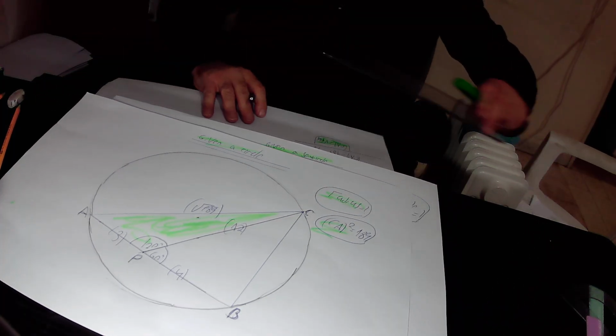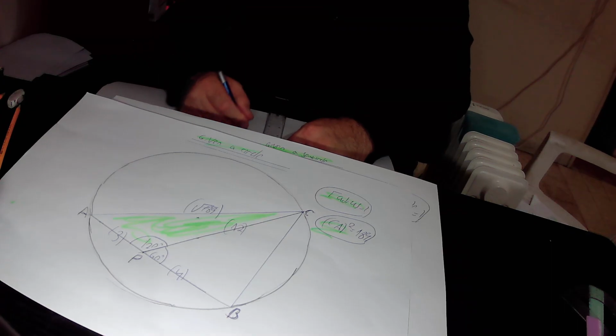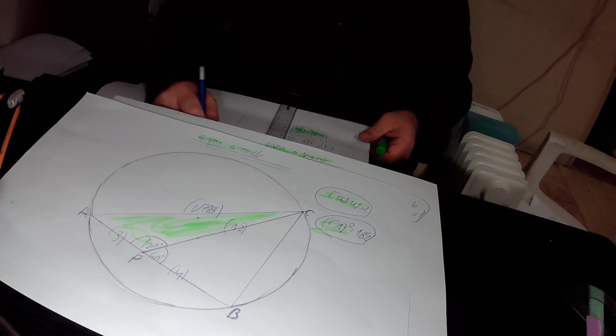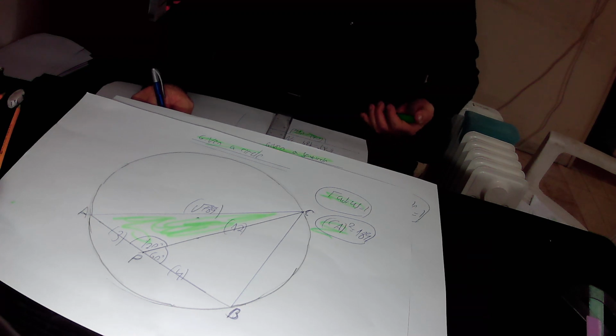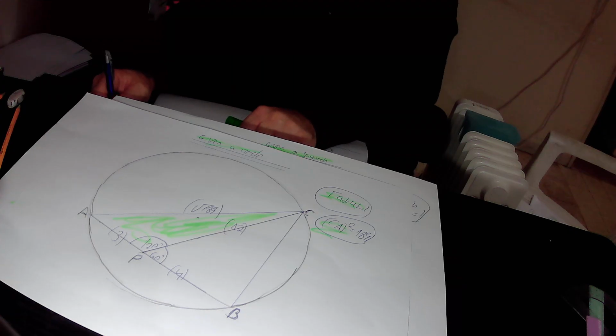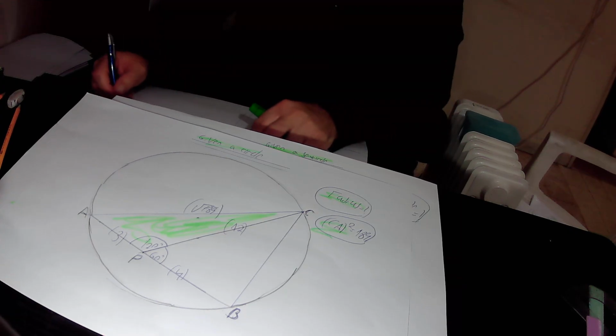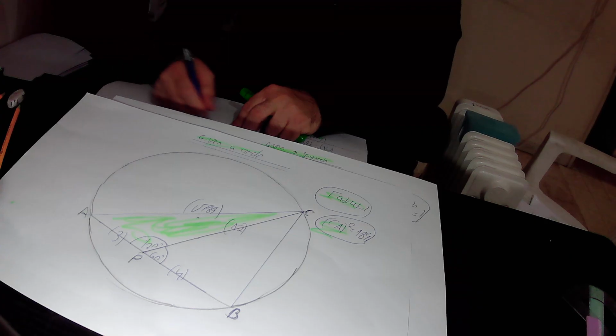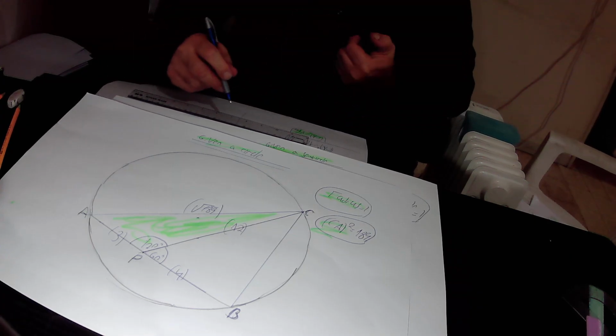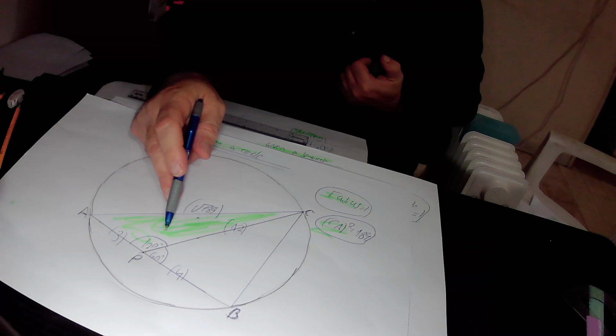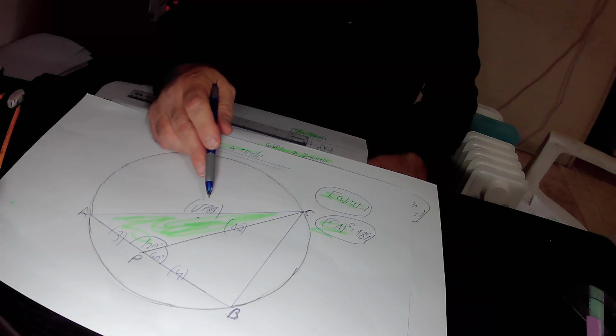According to the law of cosines, the following equation is true. We choose angle theta as this angle, angle CPB, which equals 60 degrees in size.